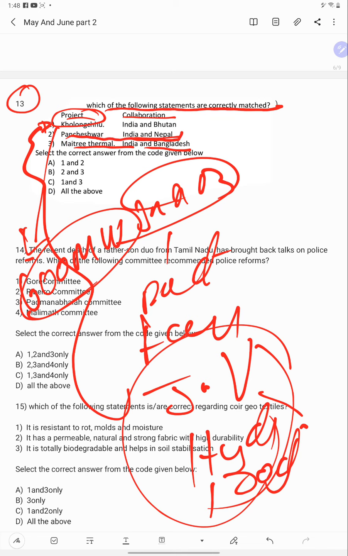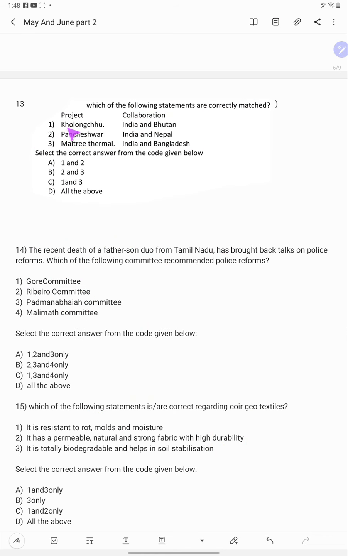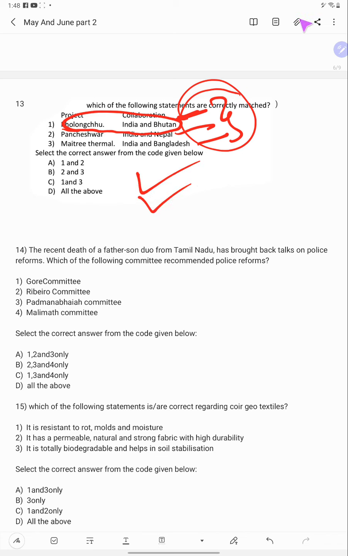Pancheshwar is between India and Nepal. The Pancheshwar project is on the Mahakali river. And Maitri Thermal, India and Bangladesh, is also correct. So the answer is D. Because the agreement happened between India and Bhutan, you should also know about India and Nepal, India and Bangladesh power projects, because UPSC may ask in match the following, or in any type of question.